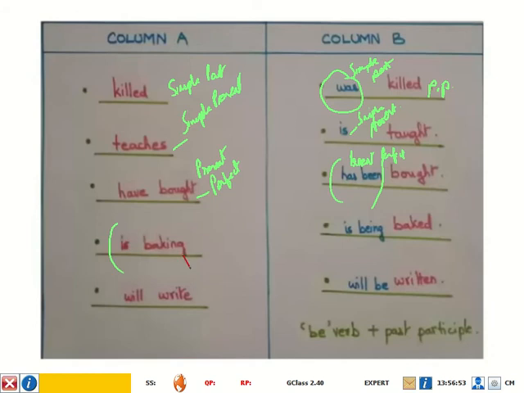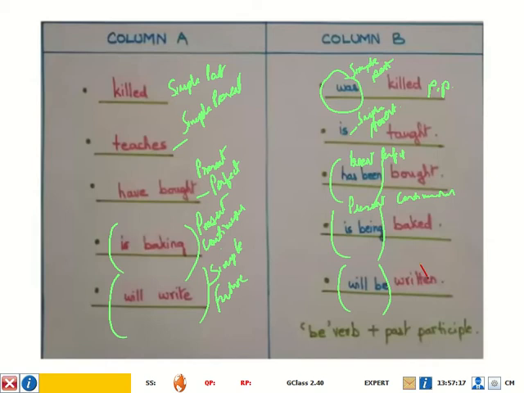Then here you have it in present continuous, and you have the be verb in present continuous. Here you have it in simple future, and you have the be verb in simple future.